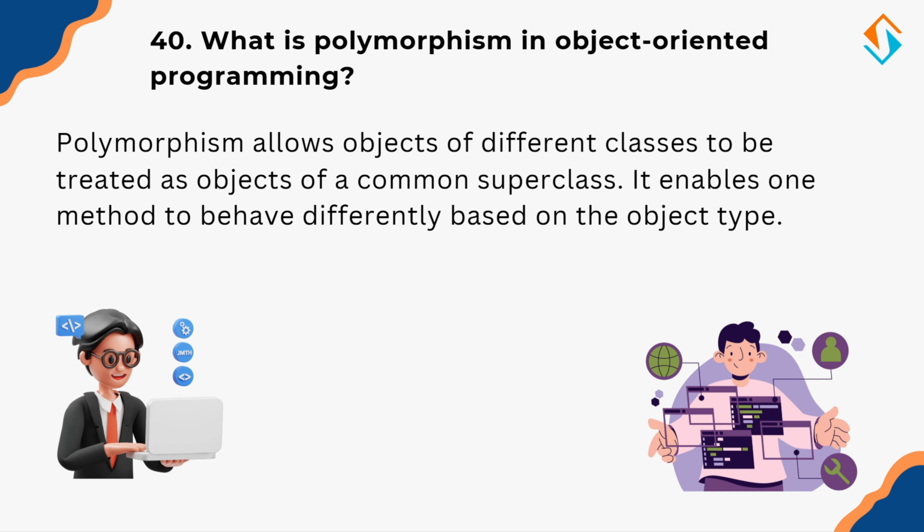Finally, let's discuss a core principle of object-oriented programming, polymorphism. So what is polymorphism in object-oriented programming? Polymorphism allows objects of different classes to be treated as objects of a common superclass, enabling methods to behave differently based on the object type.